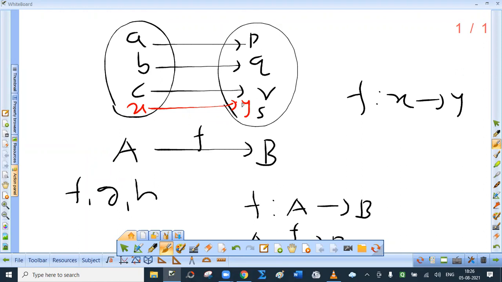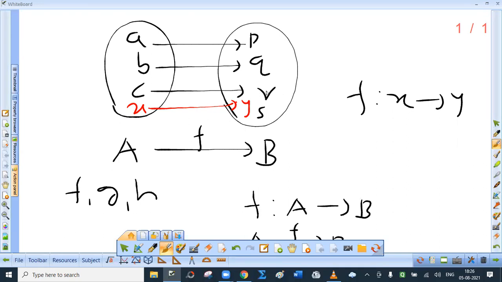See, this term is very, very important. Or in general, I can say, what is P? P is called the value of the function f at which point of the domain? At A. What is Q? Value of the function f at which point of the domain? B. What is R?